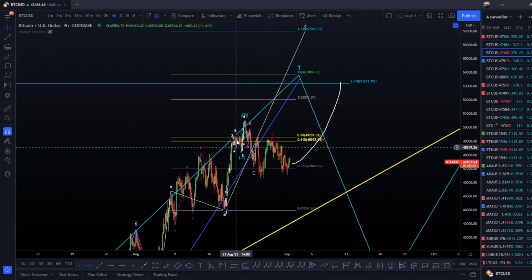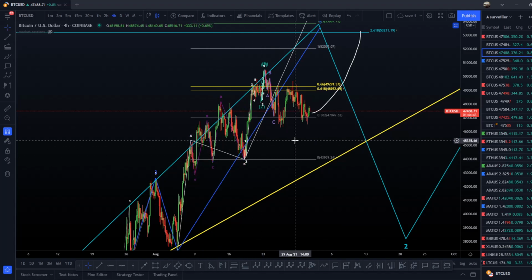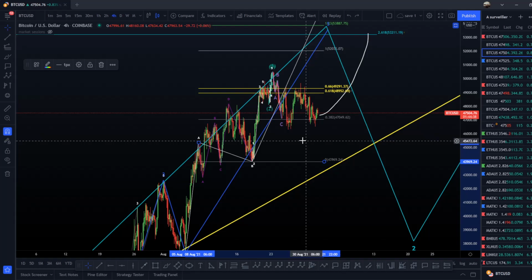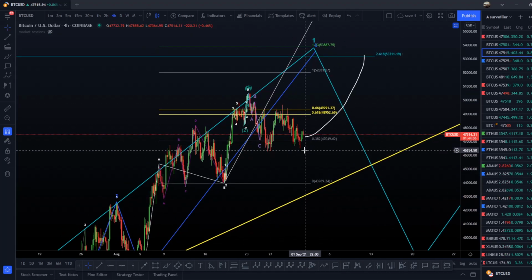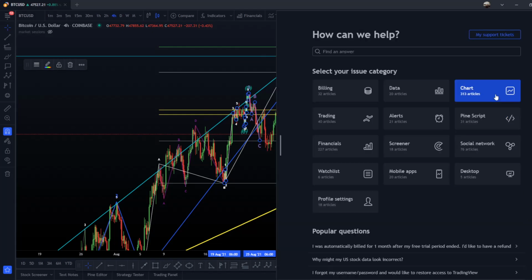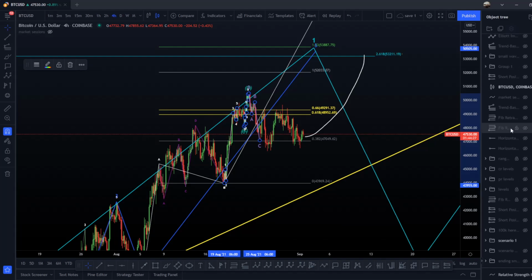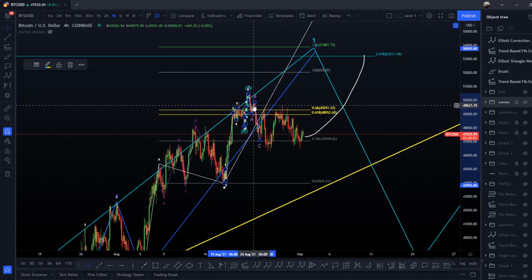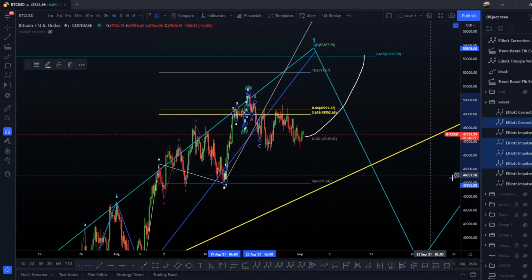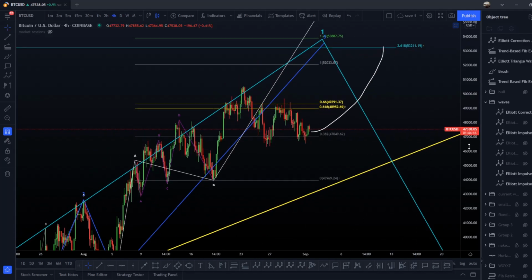The wave here will be a WXY or an ABC. I didn't check out any waves here, but I'm just showing you the possible waves here, okay. So that will be here a triangle, possible triangle here. So I'm just going to remove the waves inside here, just right there. Okay, where are these waves? Okay, so I'm going to remove everything here. Perfect. So we will be possibly in a triangle here.